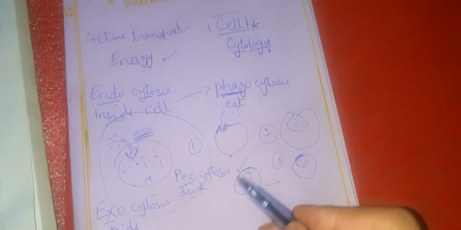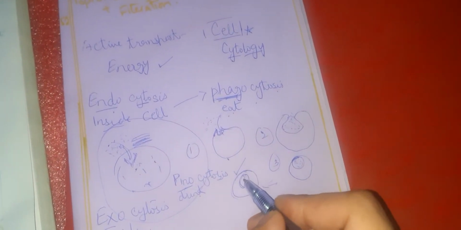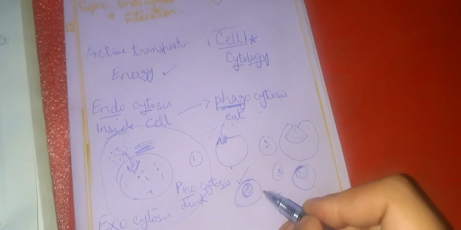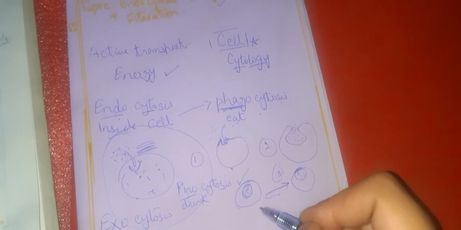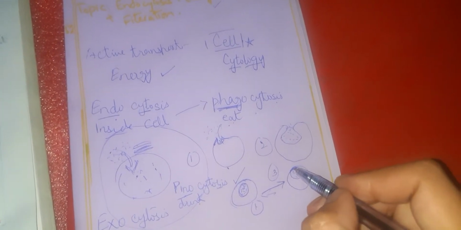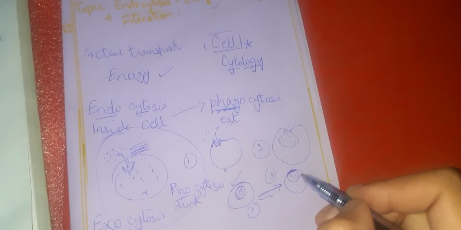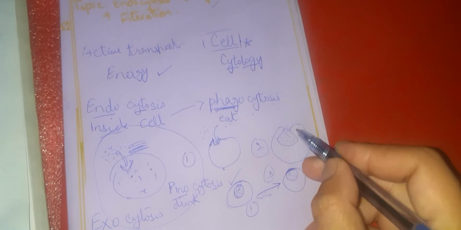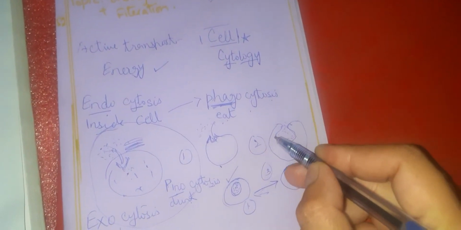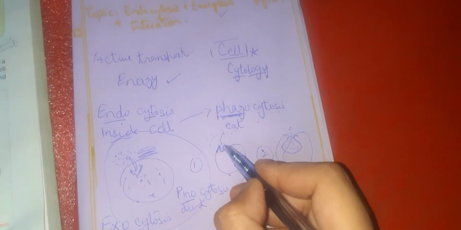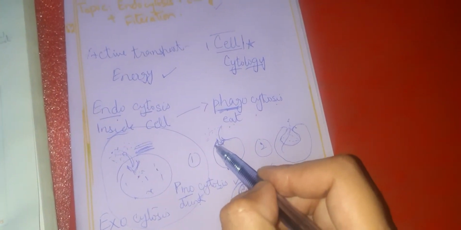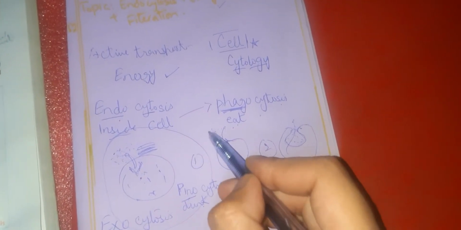For example, it's your cell, and it doesn't need these particles, so this vesicle is slowly, steadily sent to the outer side, it becomes attached to the cell membrane, and then slowly, steadily the cell membrane opens, right? And when it opens, all the materials go outside, and the deepened structure becomes upward, so it is no more deepened.